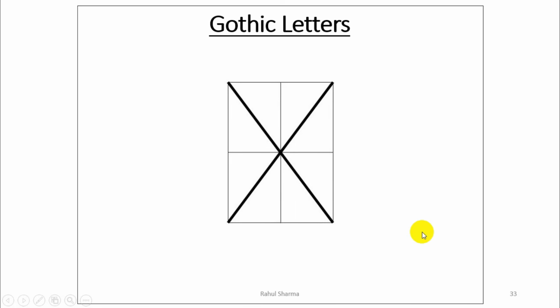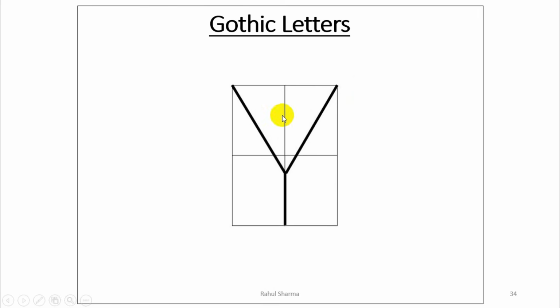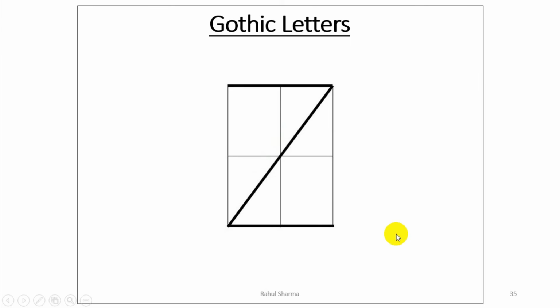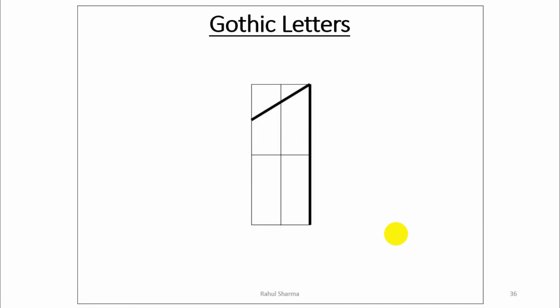Now this X, directly joining the four corners of the rectangle. Y, in Y you have to remember this intersection point of three lines must be below the mid, and this part should be a straight line at the mid. Generally we write an inclined line here, but it should be straight in a technical drawing sheet. This is Z, having full width and straight lines.